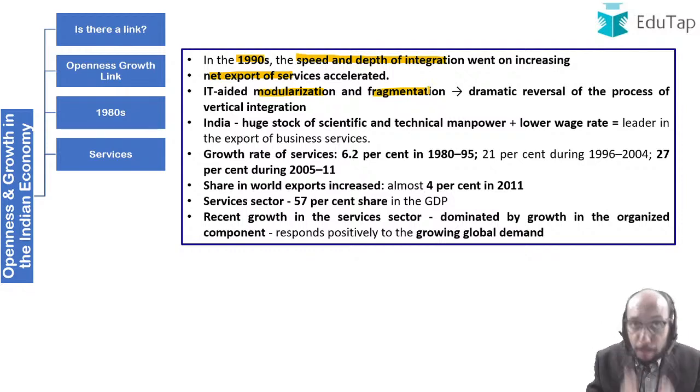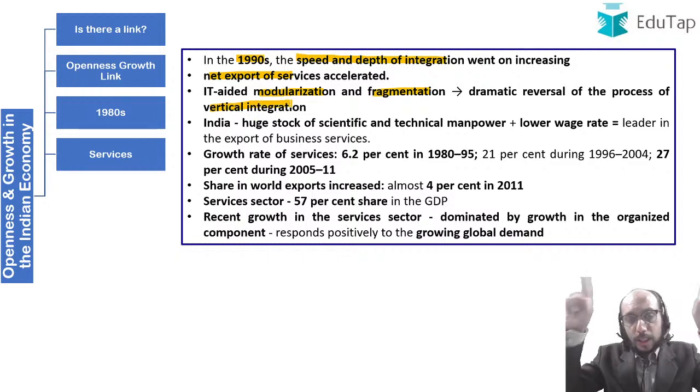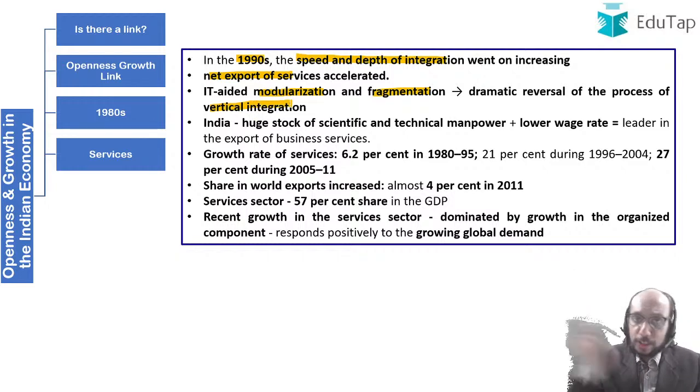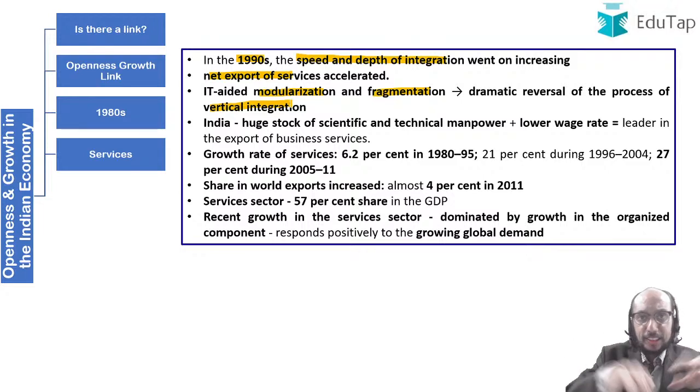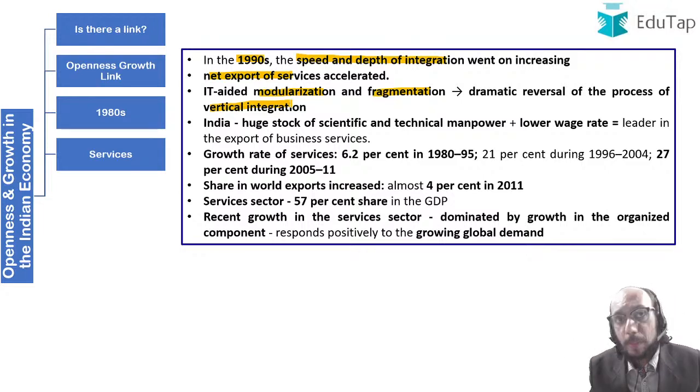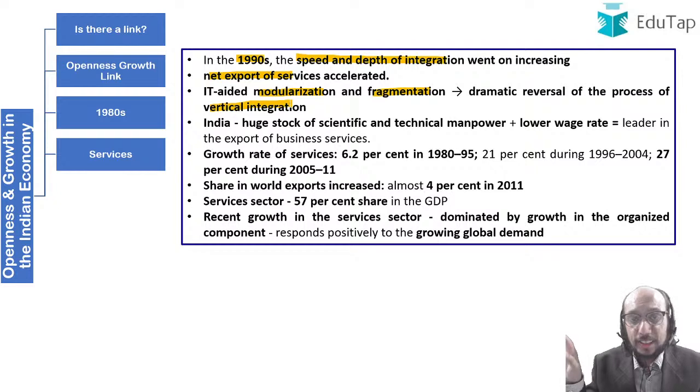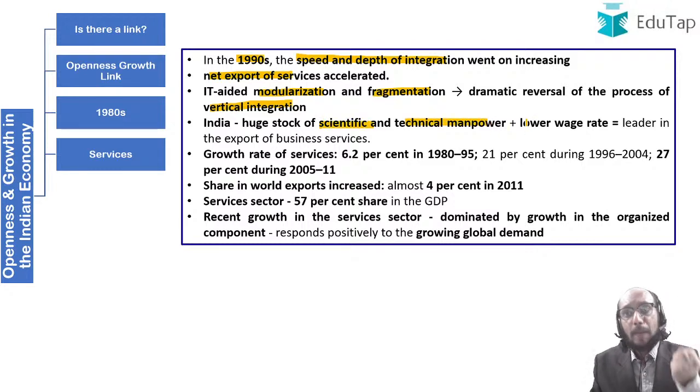So what happened because of this modularization or fragmentation is that there was a reversal of the process of vertical integration. Earlier, one company used to have all departments within itself, within its, let us say, central location. Now it became possible to bundle out tasks to, let us say, developing countries. A country like India, which had a huge stock of scientific and technical manpower, where manpower was available at low wage rate, we became leaders in export of business services.